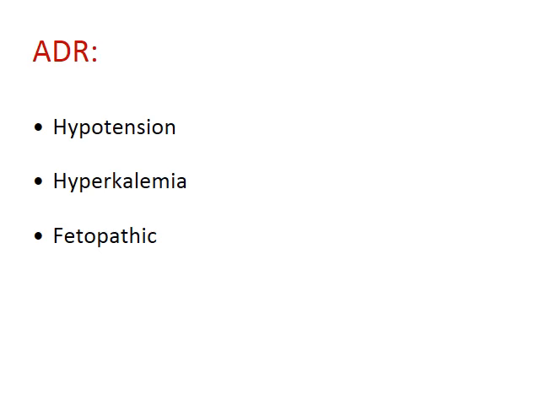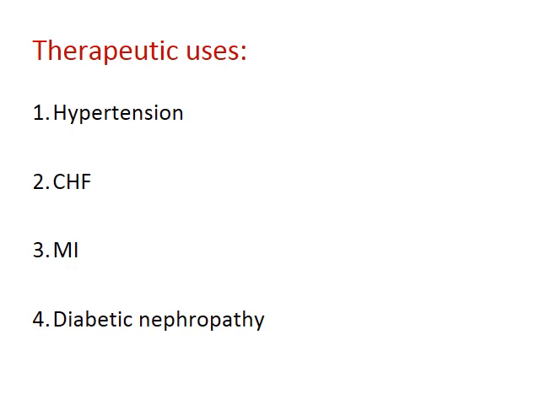Which types of adverse drug reactions are produced? They produce hypotension, hyperkalemia and fetopathic effects. Cough and angioedema are not produced with ARBs. Therapeutic uses: they are used for the treatment of hypertension, congestive heart failure, myocardial infarction and diabetic nephropathy.